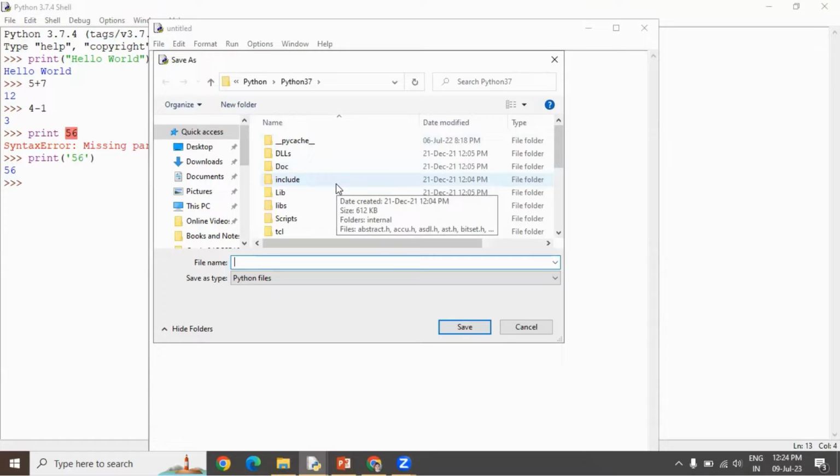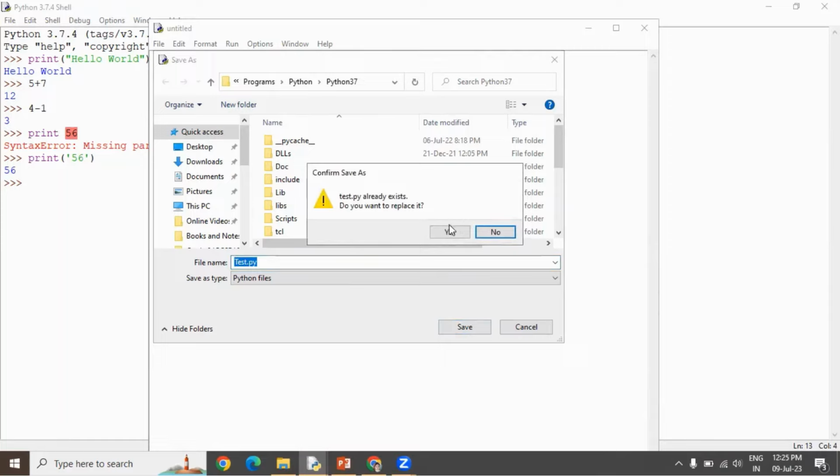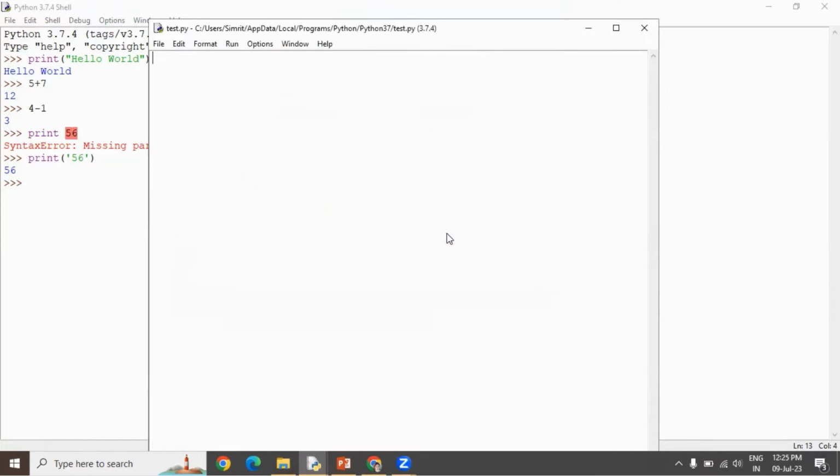Each file of Python is saved with the extension .py, right? So if I'm making a test program, I'll save it as test.py, and by default, it will save it as test.py. Name, you can give any, but the extension is .py only, right? Because there was already a test program, I'm replacing it.